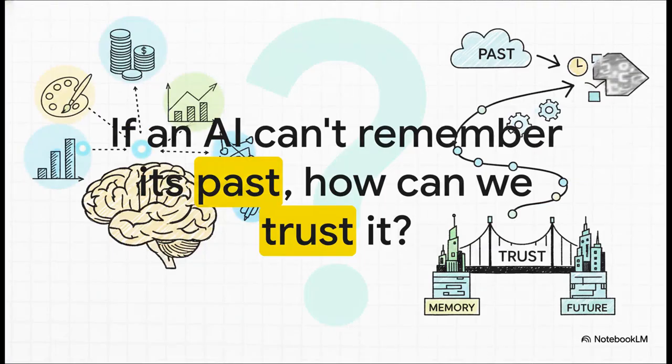As these systems become more and more integrated into our lives, their ability to remember isn't just a feature, it's the bedrock of our trust. So I'll leave you with this question to chew on. If an AI can't remember its own past, how can we ever trust it to help us build our future?